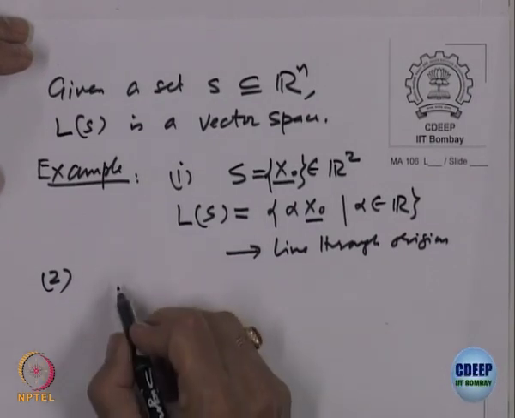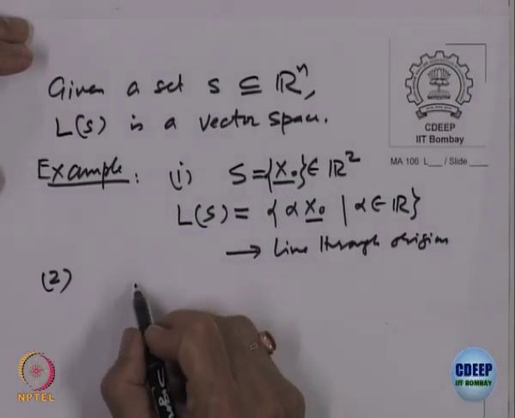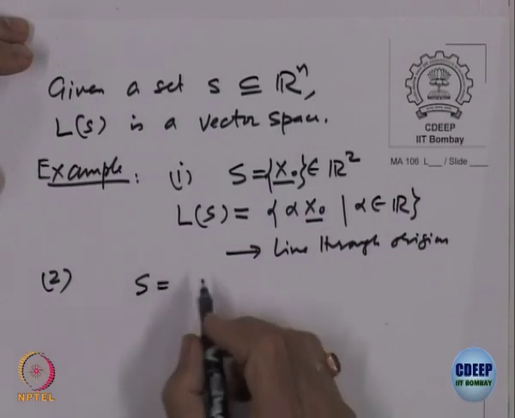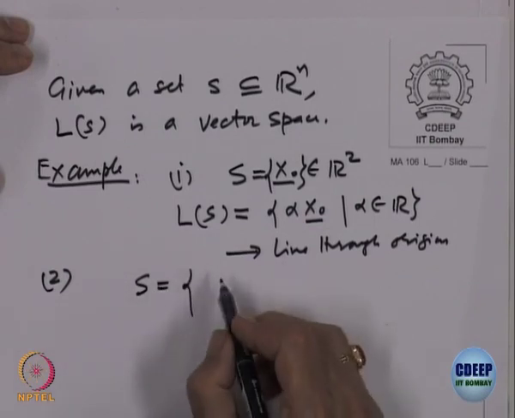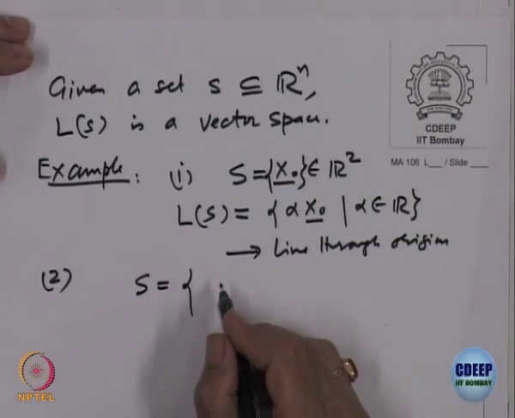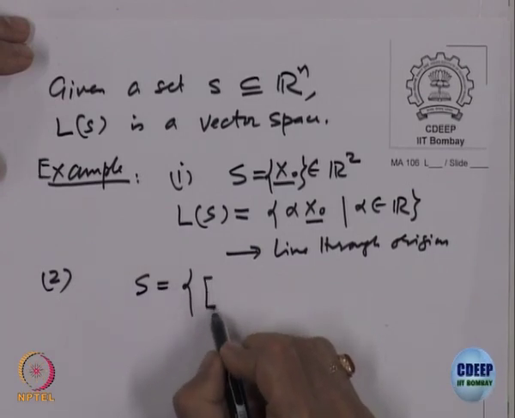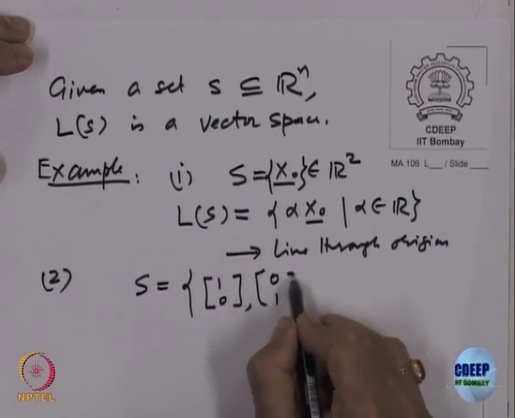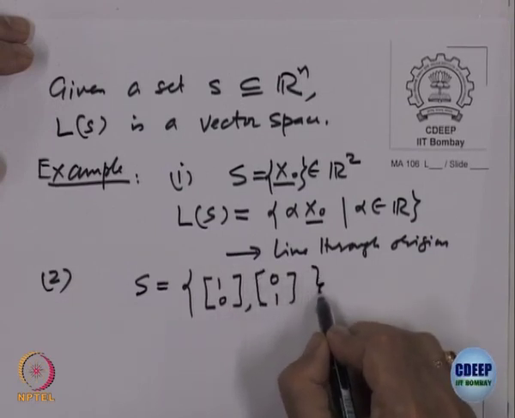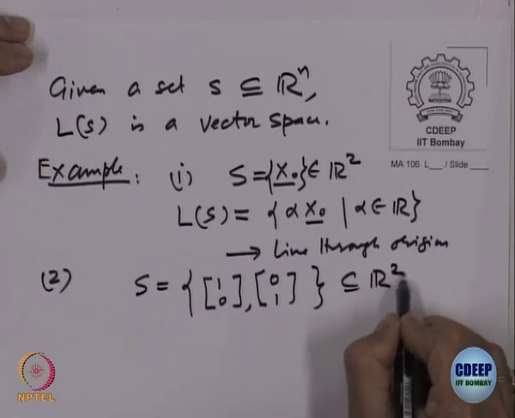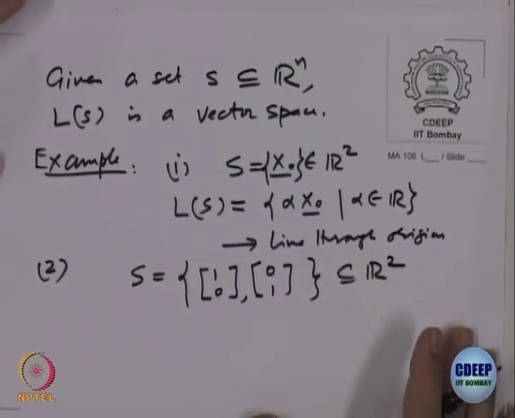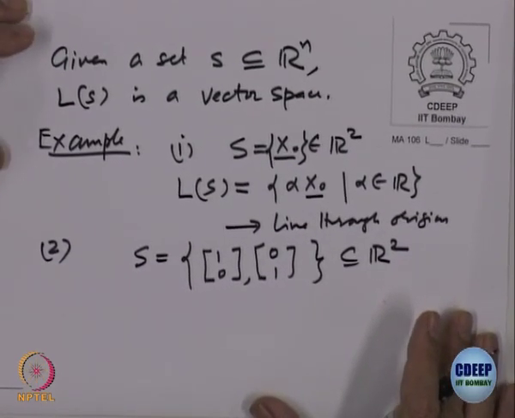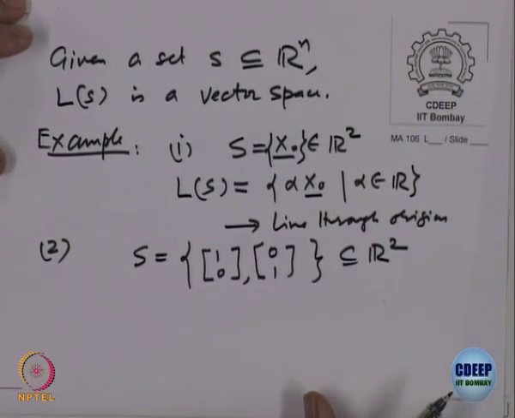Let us look at a second example. So, let us look at S to be a set. Let me take some particular vectors. Okay, this you have all done. Let us look at 1 0 and 0 1 in R 2. So, I am taking two vectors 1 0 and 0 1, right.